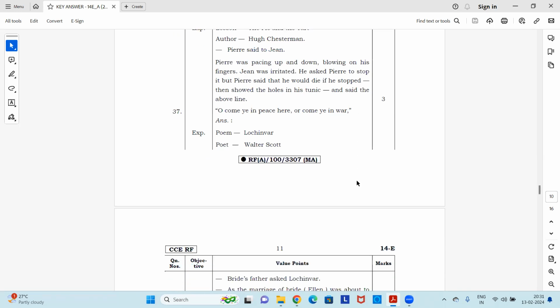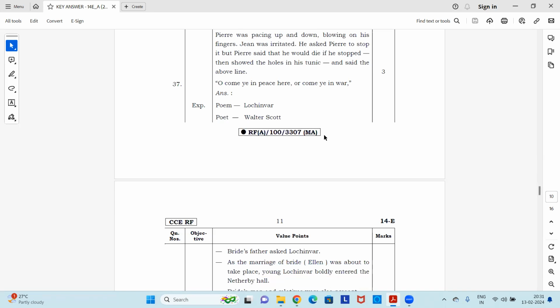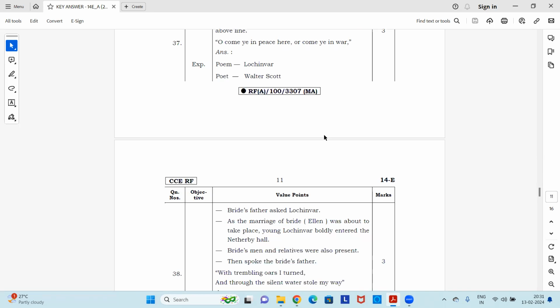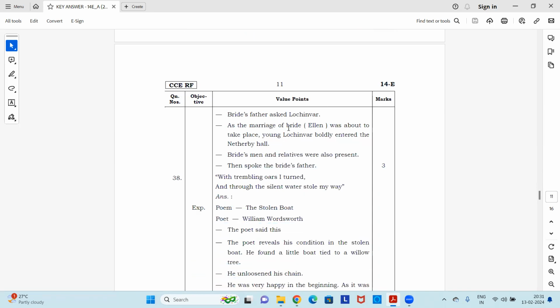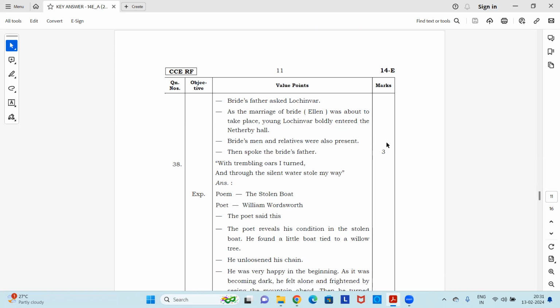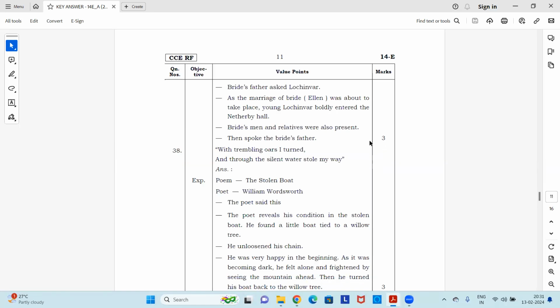Oh, come ye in peace here, or come ye in war? Now this line is taken from the poem Lochinvar. Poet is Walter Scott. The bride's father asked Lochinvar, as the marriage of the bride, that is Ellen, was about to take place, young Lochinvar boldly entered Netherby Hall. Bridesmen and relatives were also present. Then spoke the bride's father. Okay, so in that context, the sentence was said.